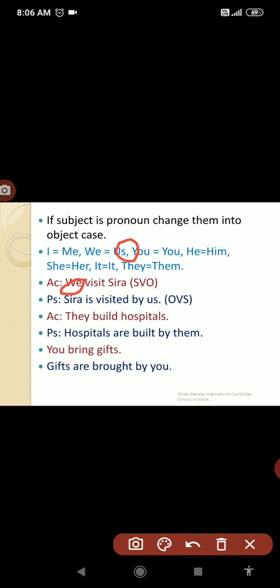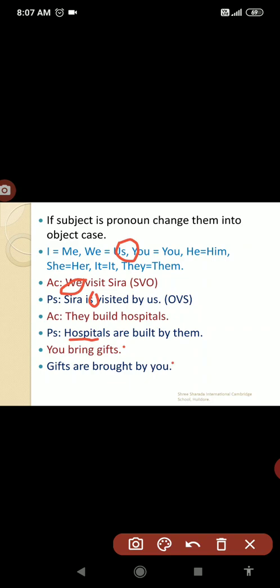One more example. They build hospitals. See, Sira is singular, that's why we have taken the auxiliary is. But here we have hospitals. Is it singular or plural? We need to understand. Hospitals means it's plural. From the be forms, which is the plural auxiliary?